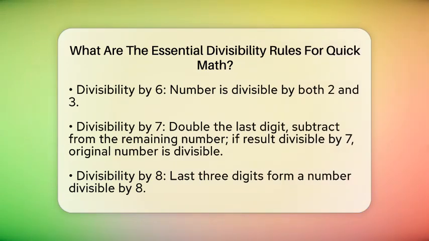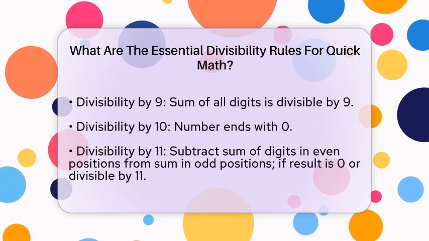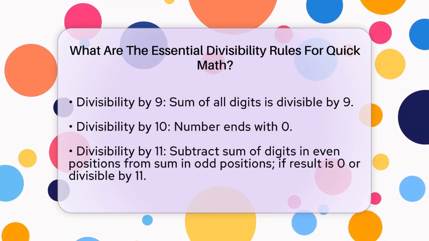Now, for divisibility by 7, the rule is a bit trickier. Double the last digit and subtract it from the remaining leading part of the number. If the result is divisible by 7, then the original number is divisible by 7. For example, take 203. Double the last digit 3 to get 6, then subtract 6 from 20, which gives 14. Since 14 is divisible by 7, 203 is also divisible by 7.